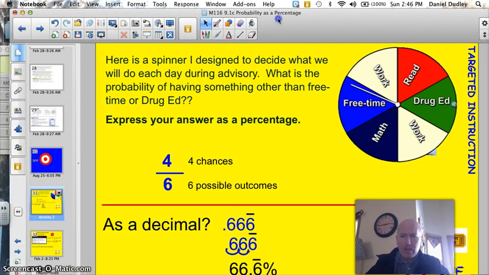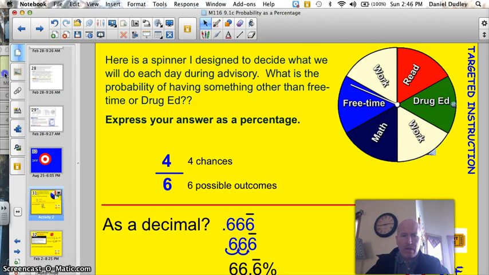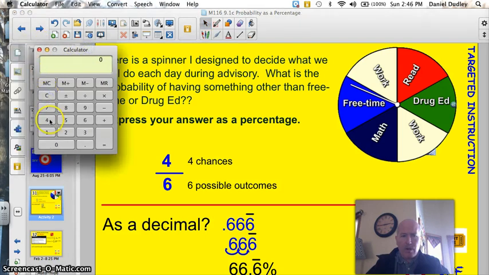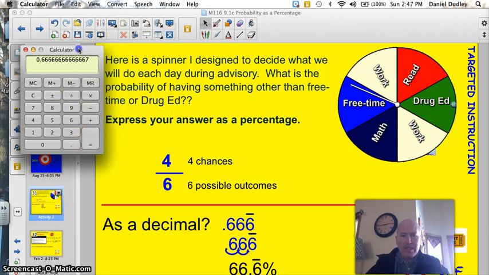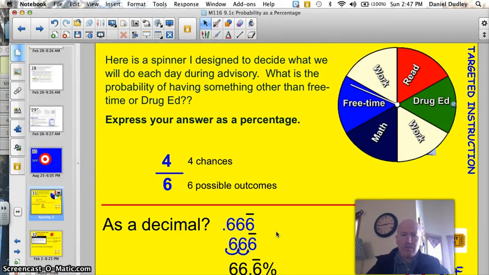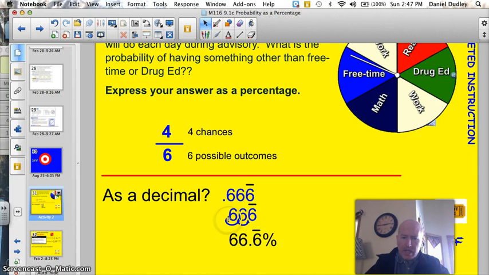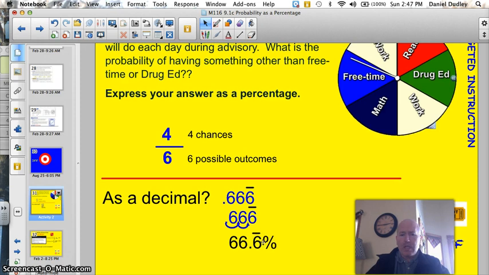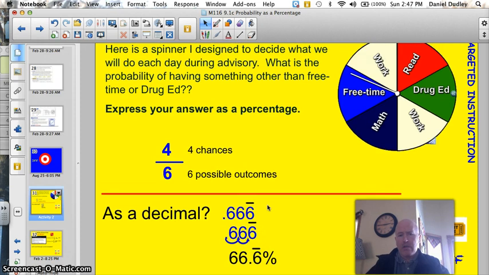We can pop that into our calculator and find out that 4 divided by 6 is equal to 0.666, or 0.6 repeating. That still wouldn't be our answer. That's our answer as a decimal, but we want our answer expressed as a percentage. So we take the decimal and move it 2 spots to the right, 1, 2. What we're doing there is multiplying by 100, and we get 66.6%. So there's a 66.6% chance of having something other than free time or drug ed during advisory.